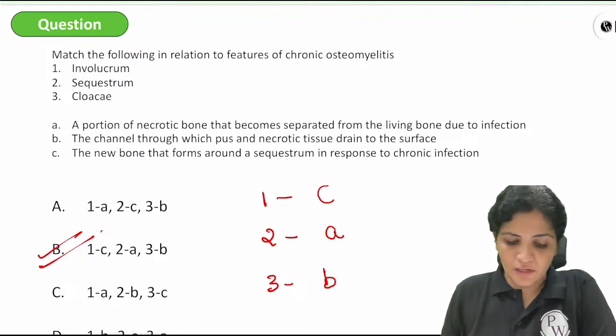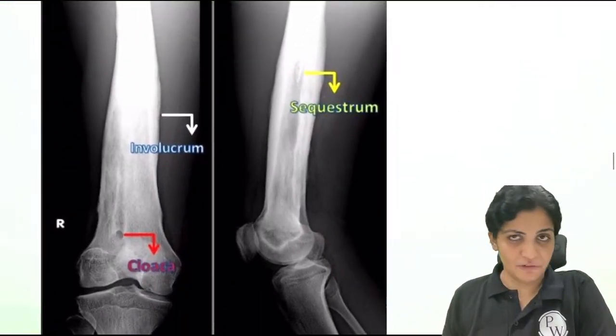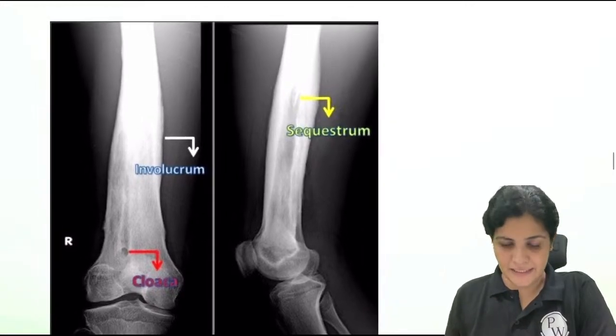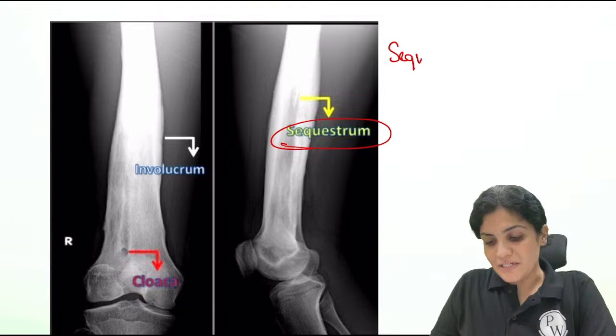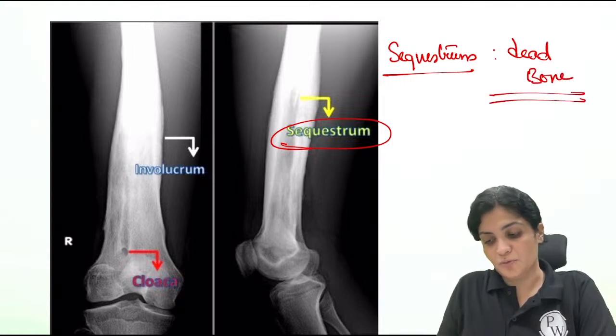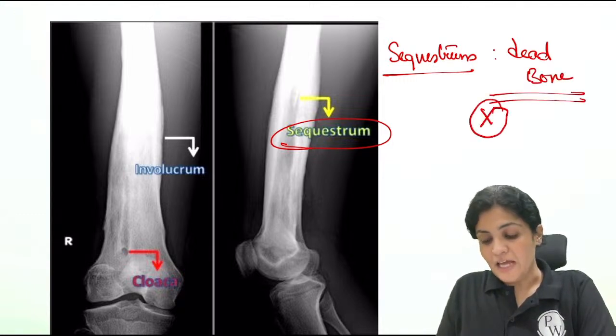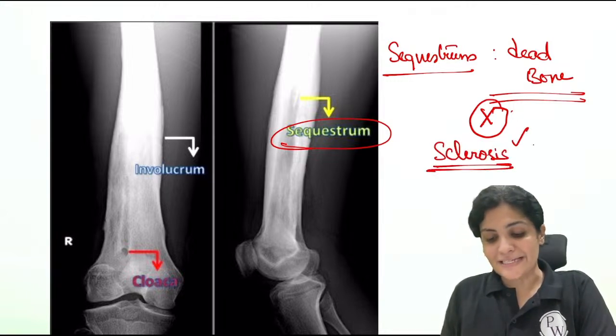So see, there are three important terminologies which you have to remember in case of osteomyelitis. The first one is the sequestrum. Sequestrum is nothing but dead bone. Dead bone has no vascular supply, so there is a cutoff of the vascular supply. Whenever there is a cutoff of the vascular supply, there is no resorption of the bone, so the bone appears sclerotic.